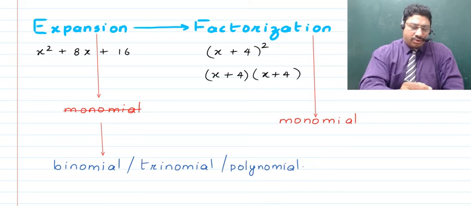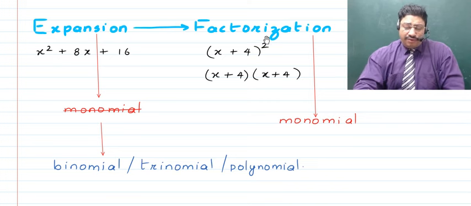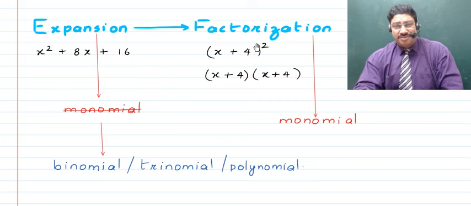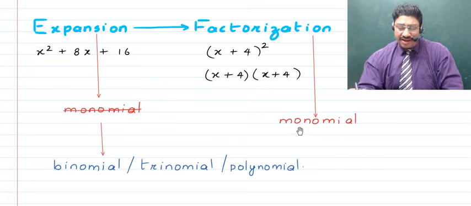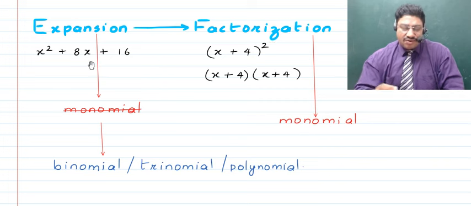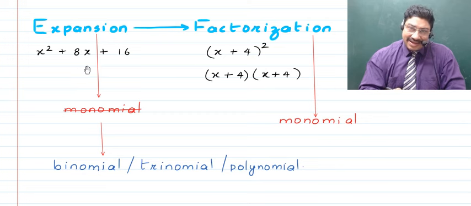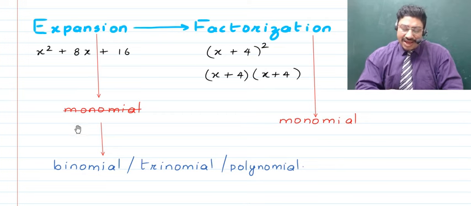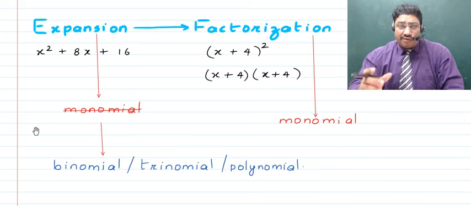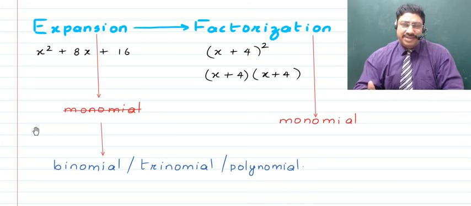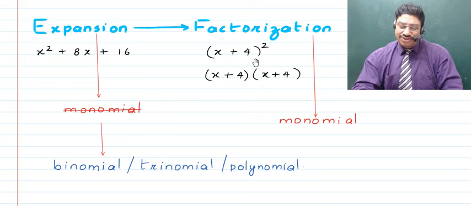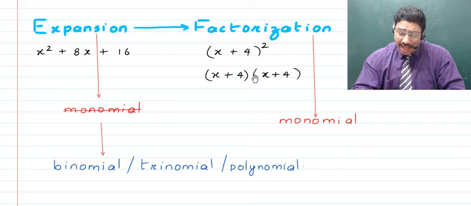So do remember this very important thing which I said: when you factorize, you have an algebraic expression which has different terms, and when you have factorized, you just get one term. That means your task is to find a monomial. But if you have an algebraic expression and you reverse this and try removing it so that it no more remains a monomial, then that process will be said to be an expansion. I'll give you an example. Like if we have x plus 4 whole square here, this actually is a monomial because it is a product of two binomials.